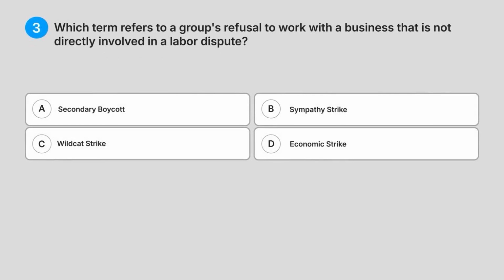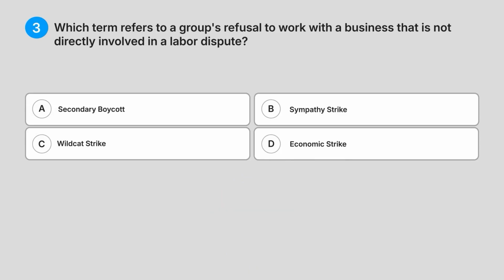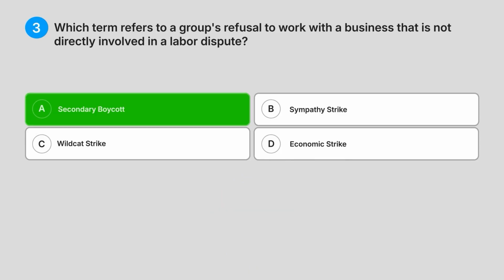3. Which term refers to a group's refusal to work with a business that is not directly involved in a labour dispute? A. Secondary boycott. B. Sympathy strike. C. Wildcat strike. D. Economic strike. Can you guess the answer? Correct answer, A. Secondary boycott.